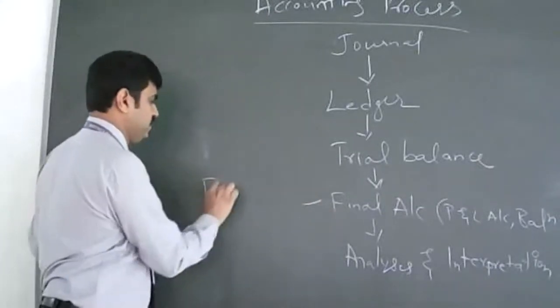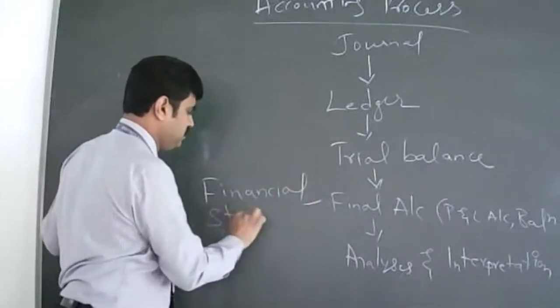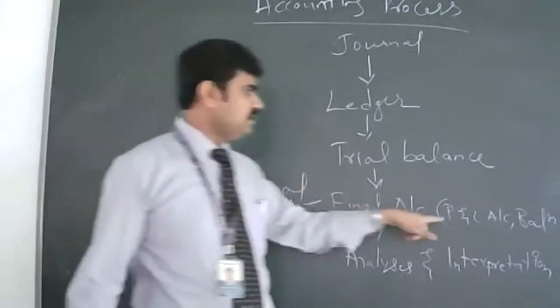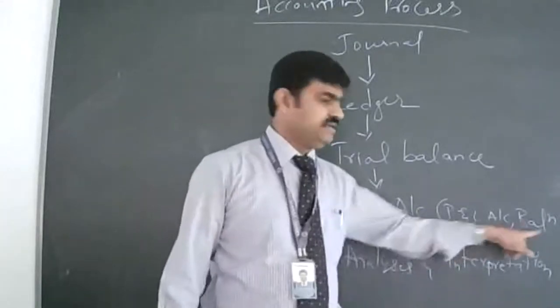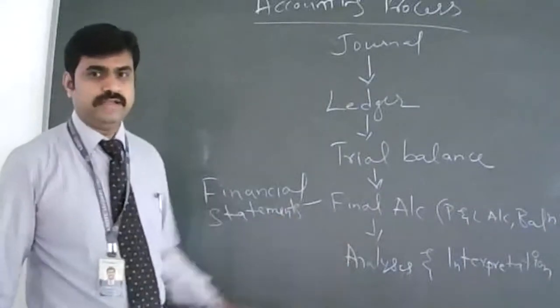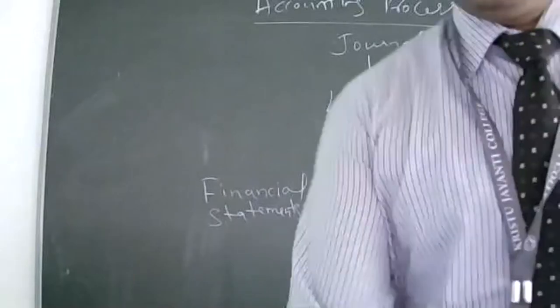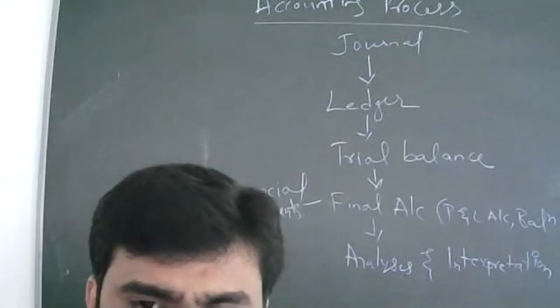They are called financial statements, where we write the profit and loss account, which we now call the income statement, and then the balance sheet. After that we do the analysis and interpretation. This is your accounting process. Is it clear? Any doubt, students? No, sir.